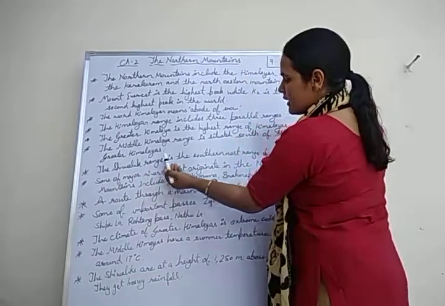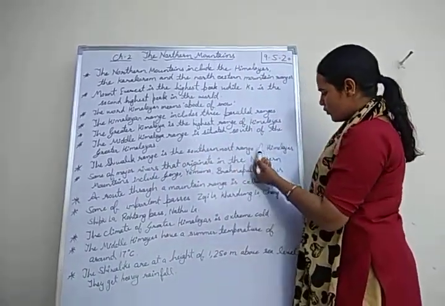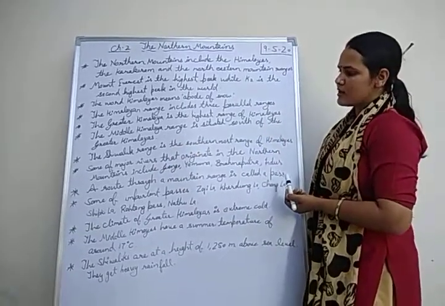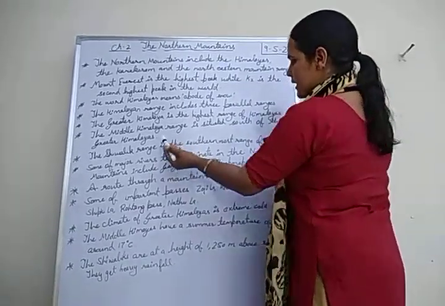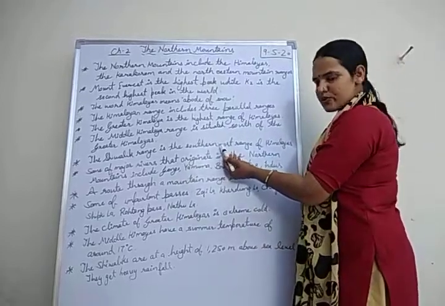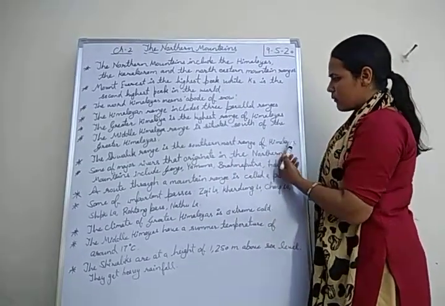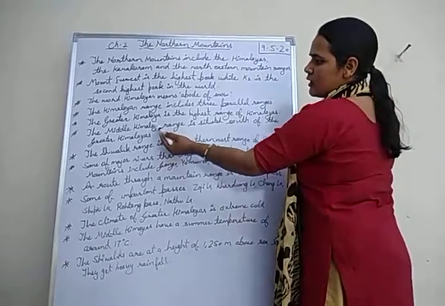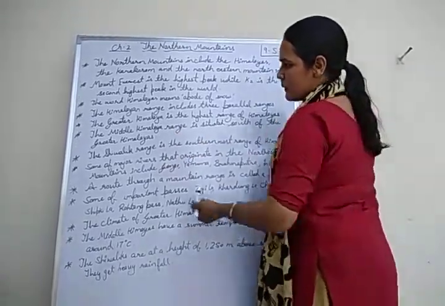The Shivalik range, also known as the Outer Himalayas, is the southernmost range of the Himalayas, in the southern direction of the Middle Himalayas.